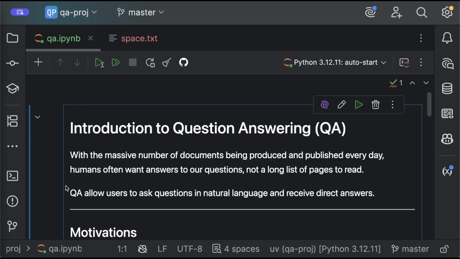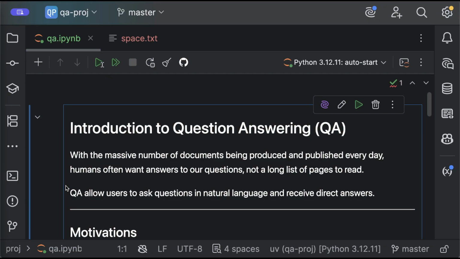Okay, so today we're going to talk about question answering and how AI can solve it. Question answering is one of the core tasks of natural language processing, and the definition is very straightforward. You have a question, you want an answer back, right? But the challenge here is you want a direct answer. You don't want a list of pages that you still have to read to get the answer, but instead you want a direct answer. And not only that, you want the answer in natural language, right?